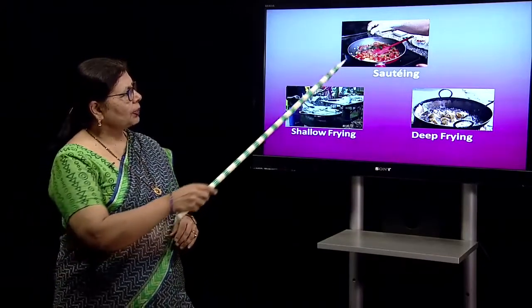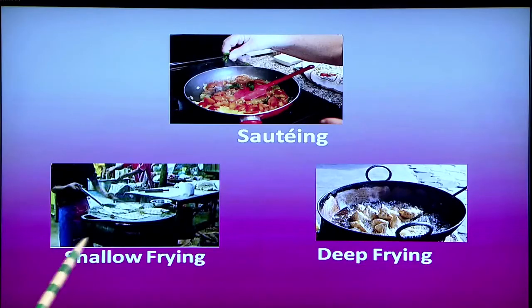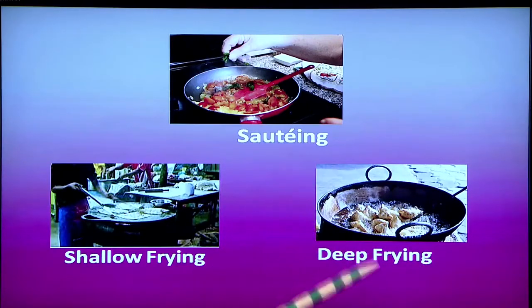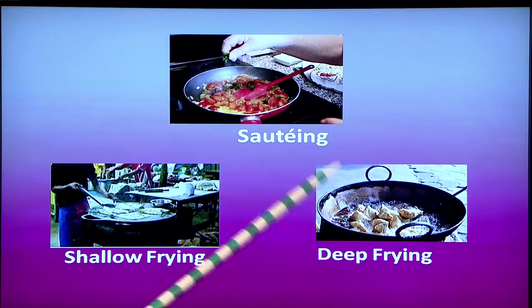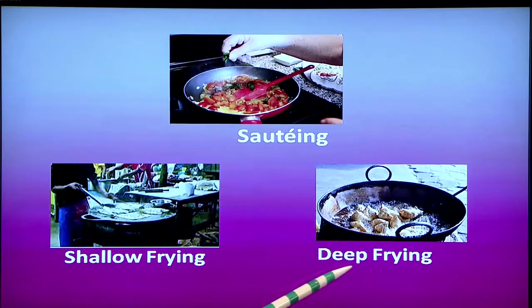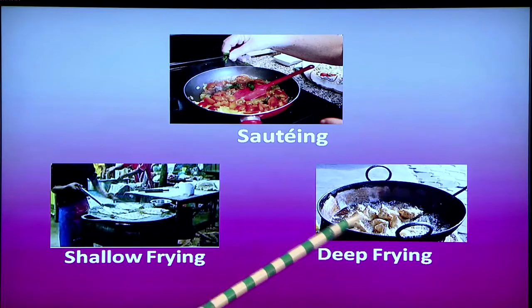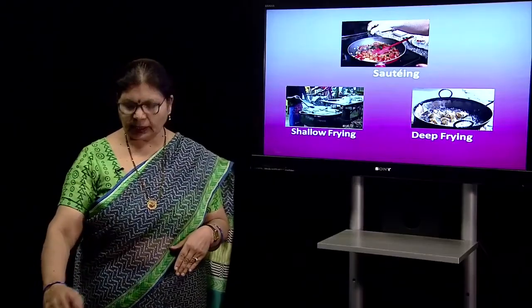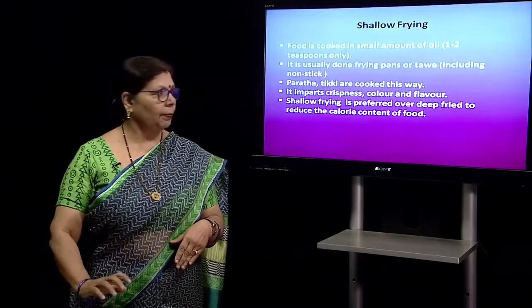This is sauteing. This is shallow frying, which is usually done on a tawa, like when you make paratha. And when you deep fry, lots of oil is put in a kadhai, in which you put the food, and keep giving fire from below and your food is cooked. Here you can see the popular Indian snack samosa being fried.